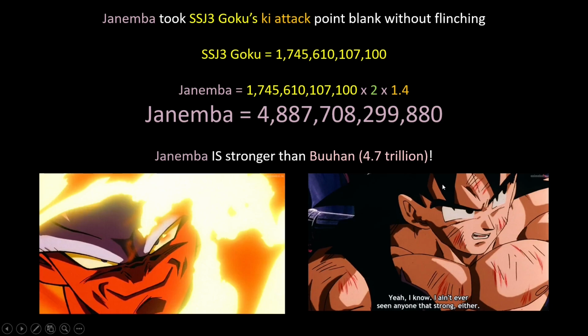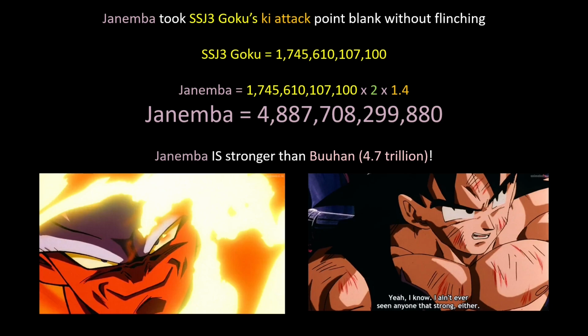And some people must be wondering, domination multipliers might not work in this movie because, you know, Super Saiyan 3 Goku and Janemba fight pretty well, and Janemba is dodging his attacks. If anything, Janemba should be tanking everything that Goku throws at him, right? Yeah, that is true. But the reason why Janemba and Goku had that fight sequence was because Janemba is slowly learning to control his power.